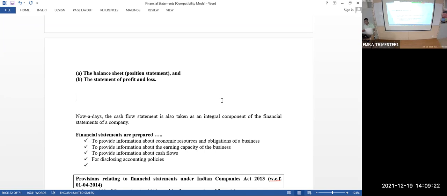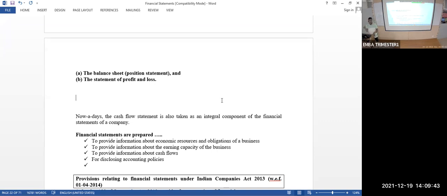These 2 statements we are going to prepare, and we are going to read them as an executive or as an analyst. You should be able to read these 2 statements of companies and analyze them. Before that, if I teach you how to prepare them, then you will have an idea about the different items appearing in the financial statements.